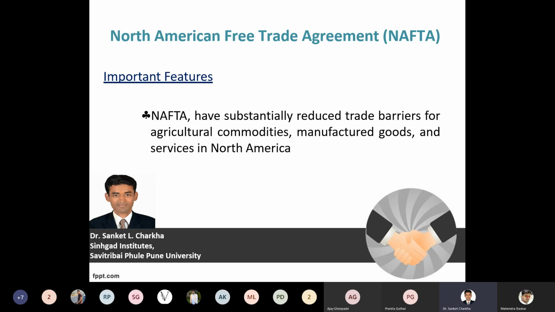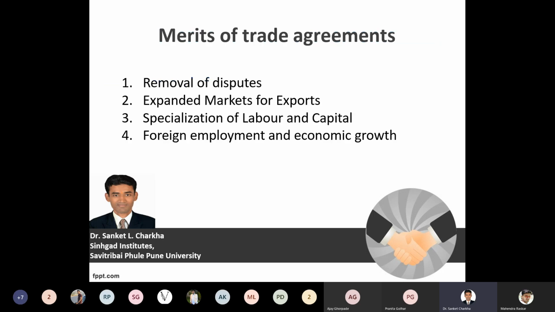So with respect to NAFTA, Sri Lanka has a position, a visibility or availability, a certain contribution to the NAFTA trade agreements also. So with respect to the North American Free Trade Agreement, it has been signed, and contributions of Sri Lanka are also available from this perspective. So now going specifically to the merits of the trade agreement. So what are the various merits due to which the trade agreement can benefit both the member countries and the participant countries?